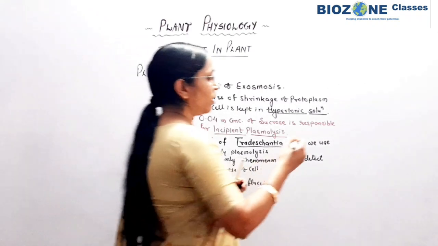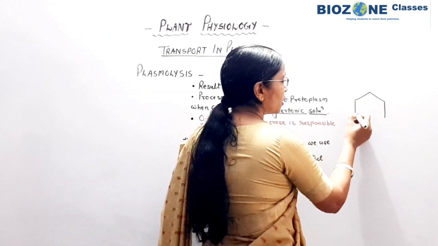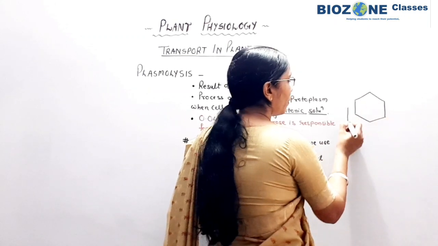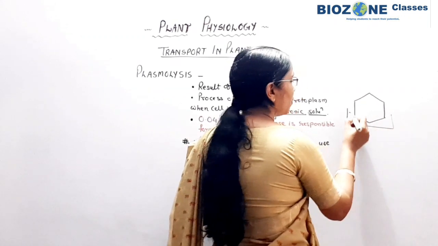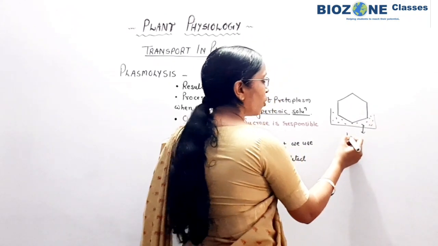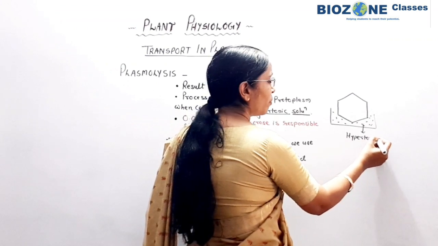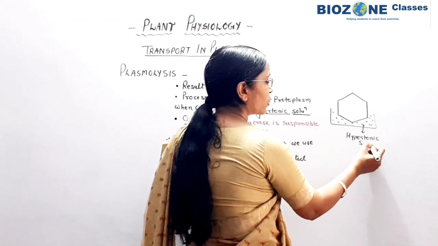So here you remember, initially the cell is in a turgid state, and when we place this cell in a hypertonic concentration, then water, you again remember, moves from the region of hypotonic to hypertonic solution.